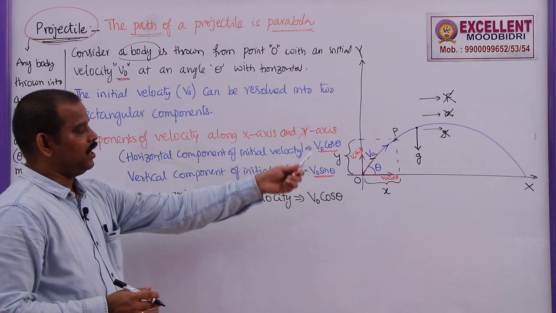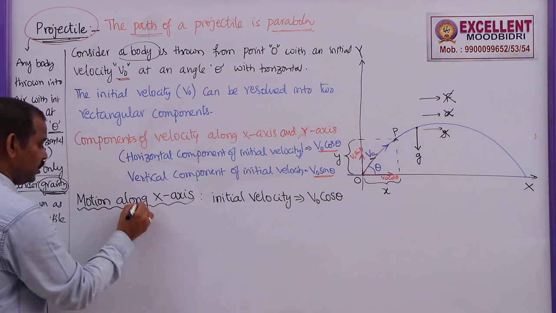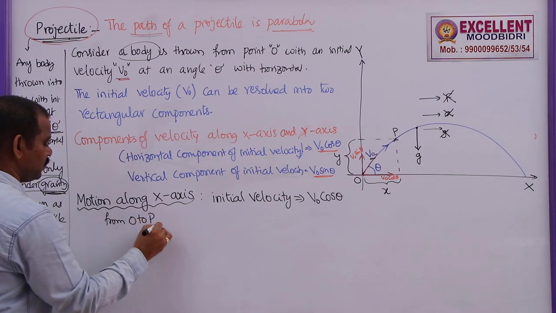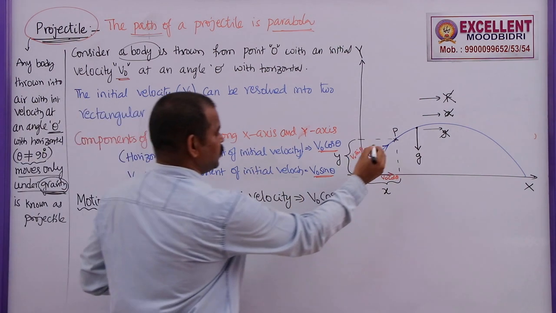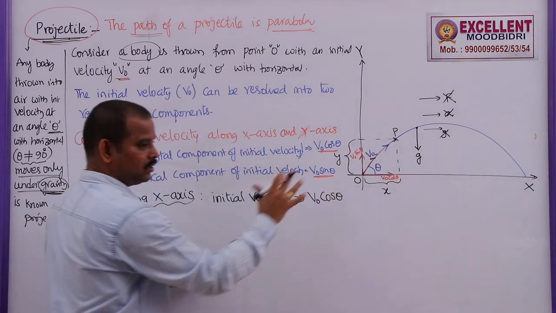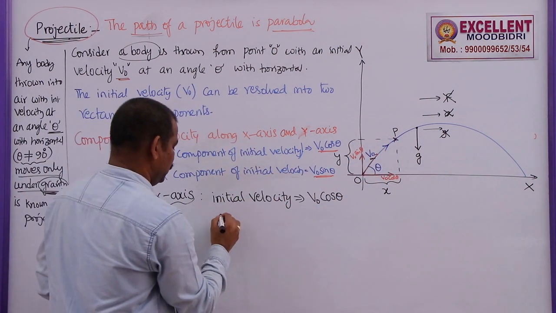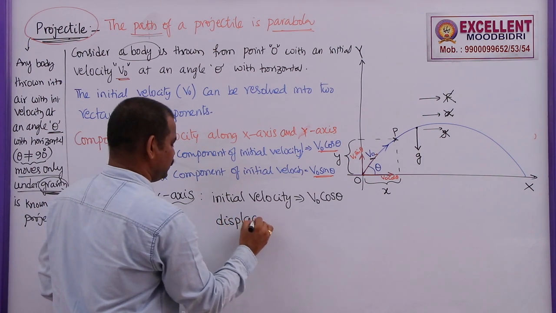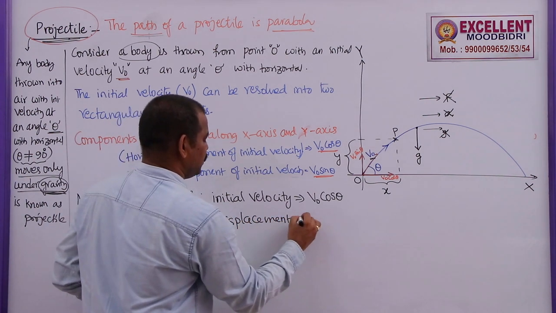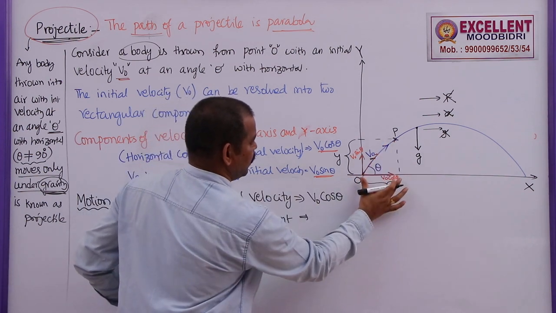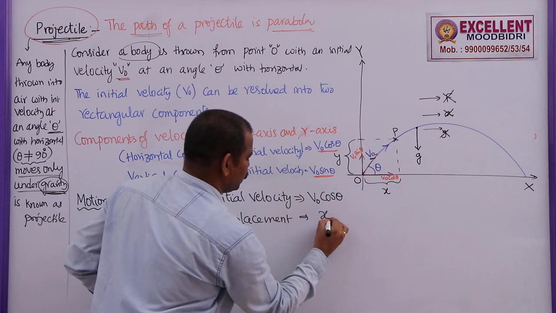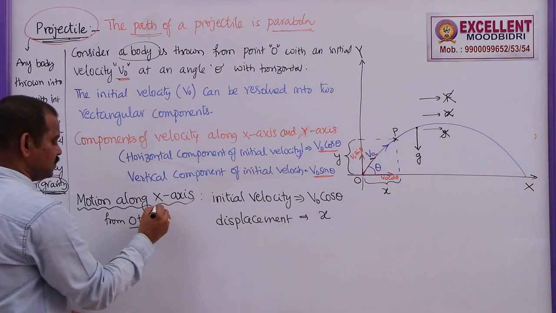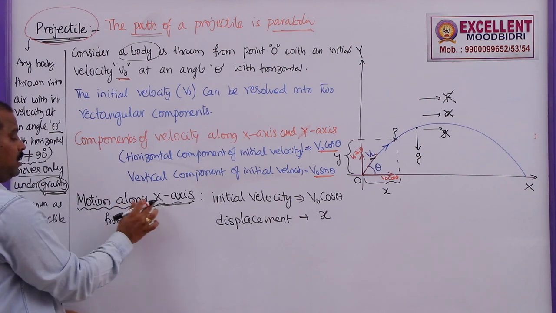And what is the displacement along x axis? This is motion along x axis from O to P. That means when the body reached point P, till then we are discussing. From here to P, along x axis, I am denoting this with x. Every time I am not writing displacement along x axis, but the heading itself is motion along x axis.